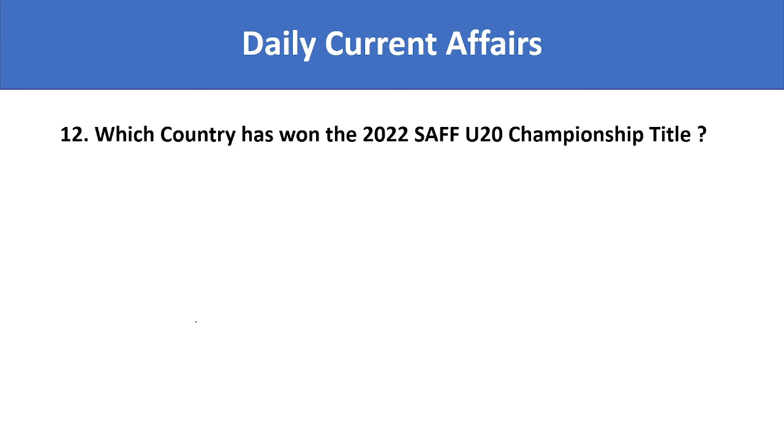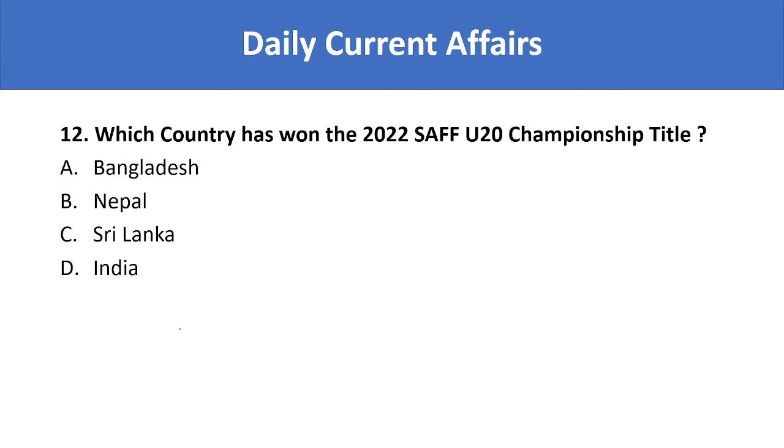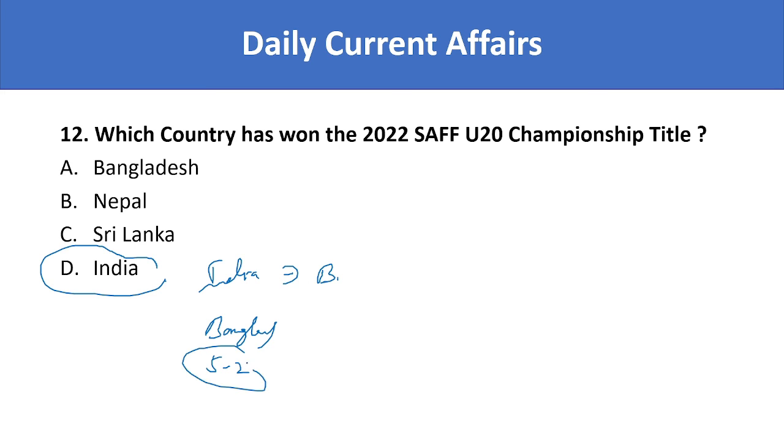Next. Which country has won the 2022 SAF Under 20 Championship title? The options are Bangladesh, Nepal, Sri Lanka and India. So which country has won this championship title? It is India. India defeated Bangladesh 5-2 in the finals to win this title. Next.